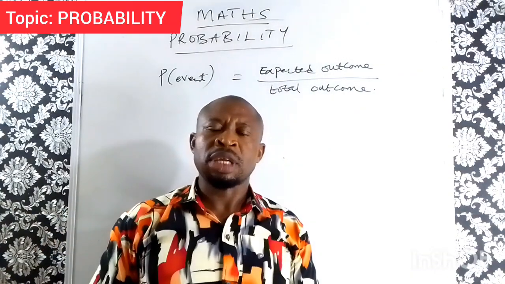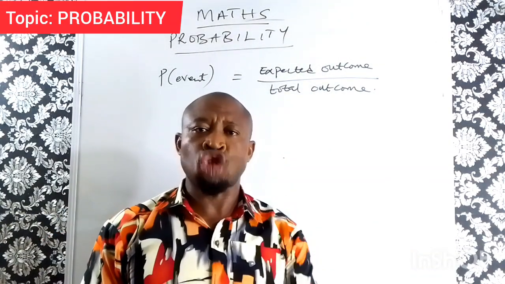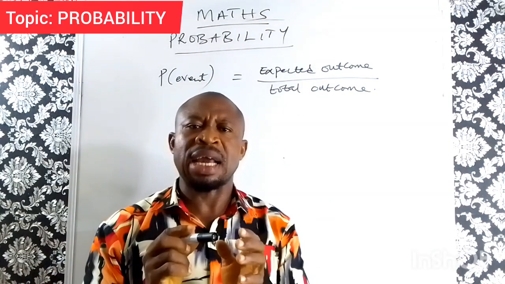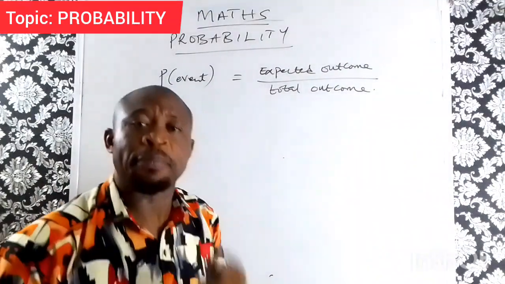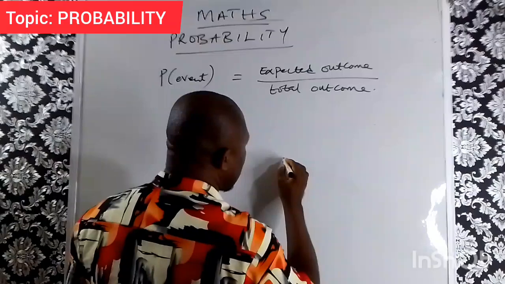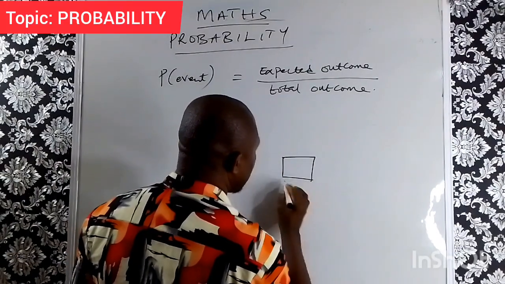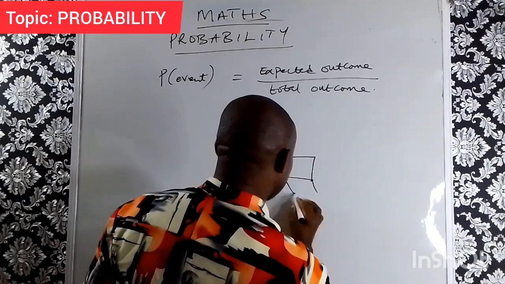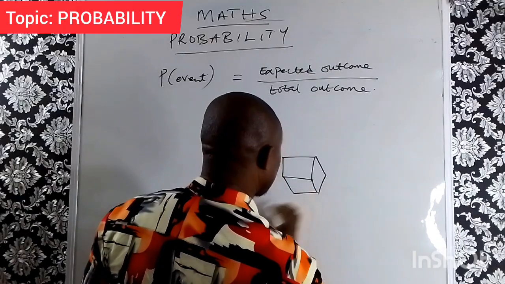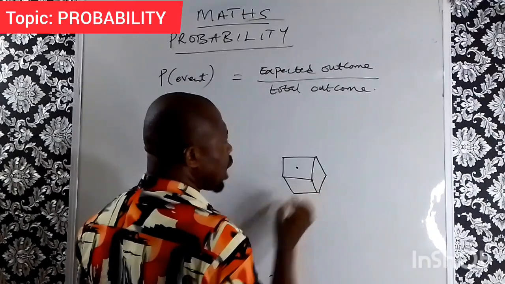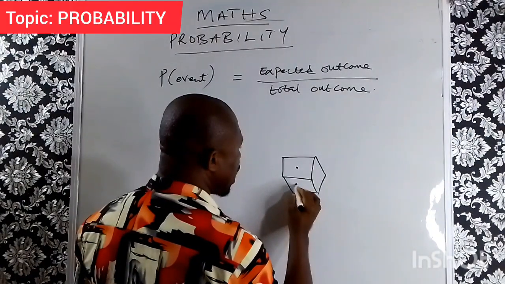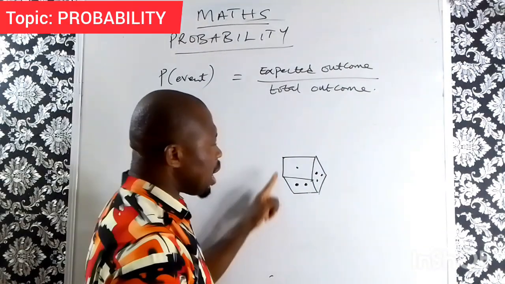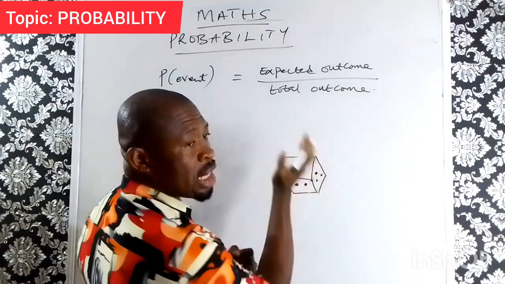For example, if a die is tossed once, of course we know that a die has 6 sides. Each of the 6 sides has a particular figure. For example, if this is a die, this side can contain 1, this side can contain 2, this side can contain 3. Remember, 1, 2, 3. It has 3 other faces.